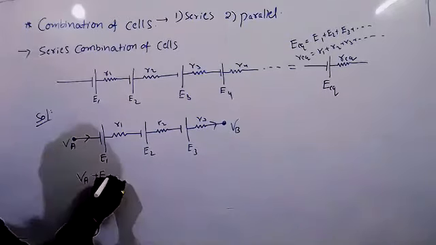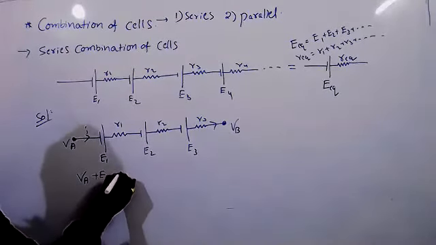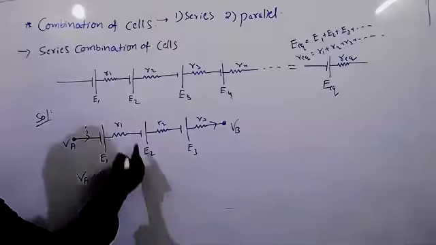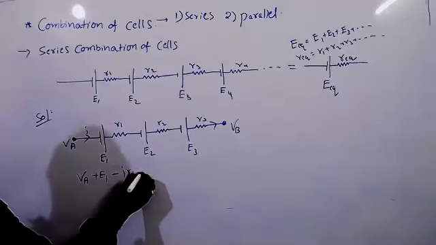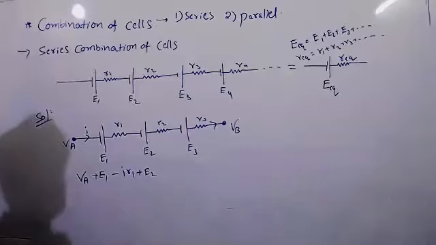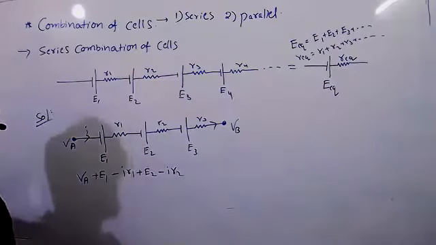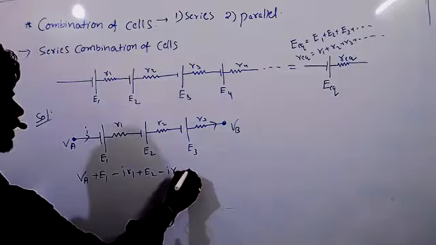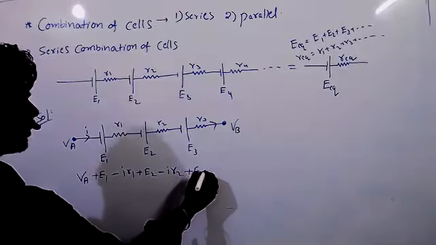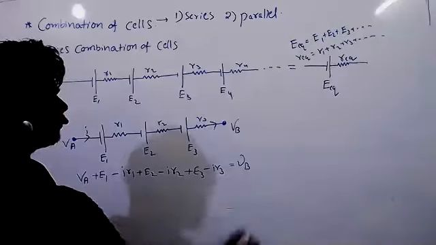Here, current I is passing, so minus IR1. Then plus E2, minus IR2, plus E3, minus IR3, equal to VB.